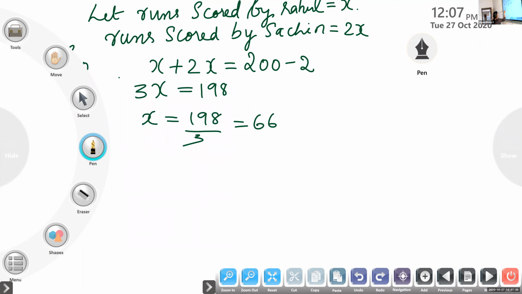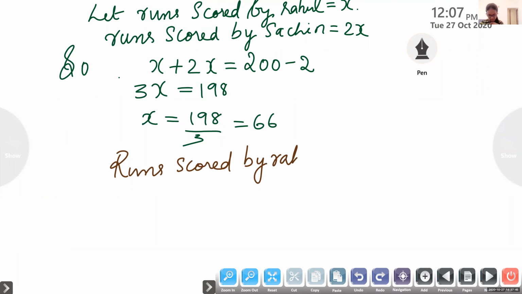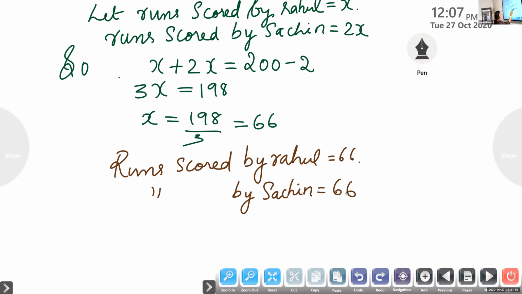Runs scored by Rahul is equal to 66, and runs scored by Sachin is equal to 132. 2x, isn't it? So we have to multiply 66 by 2. So what will you get? 132.